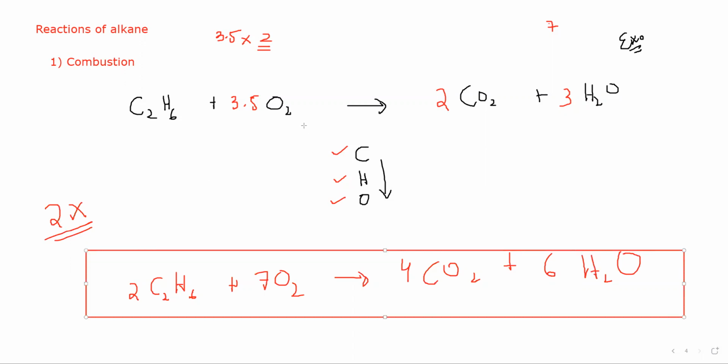So first, what did we do? We started with carbon, followed by hydrogen, and oxygen last. But because oxygen on the right-hand side is an odd number, to make an even number into an odd number, I have to multiply by a half, like 3.5, because 3.5 multiplied by 2 will make 7. This equation is balanced, but it includes a decimal. So to remove this decimal, I multiply the whole equation by 2. So this is our final equation for balancing the combustion of ethane.